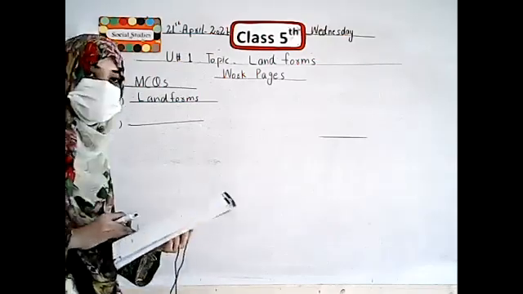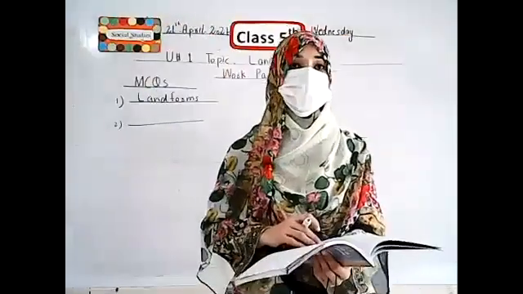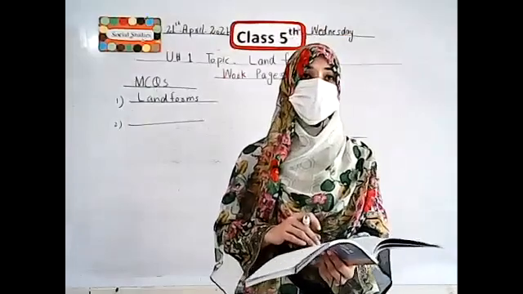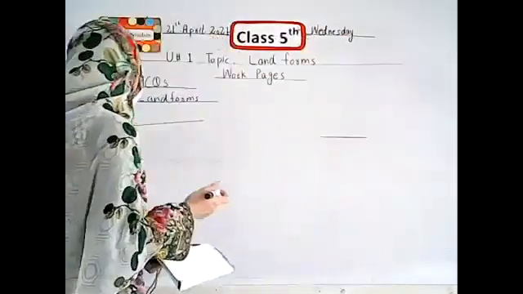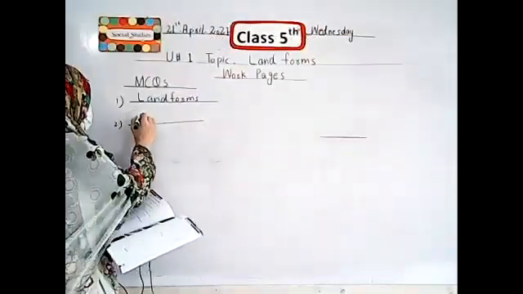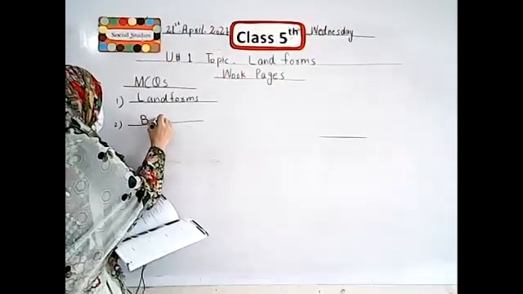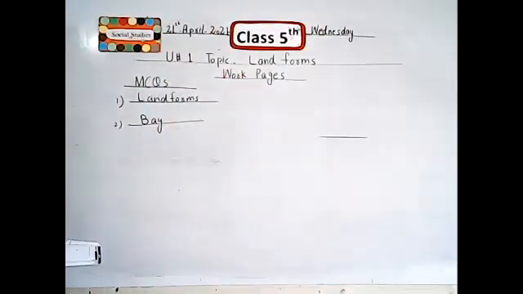Option number A is Iceland. Option number B is plateau. Option number C is bay. The correct answer of this MCQ is bay. You tick the bay in your books.